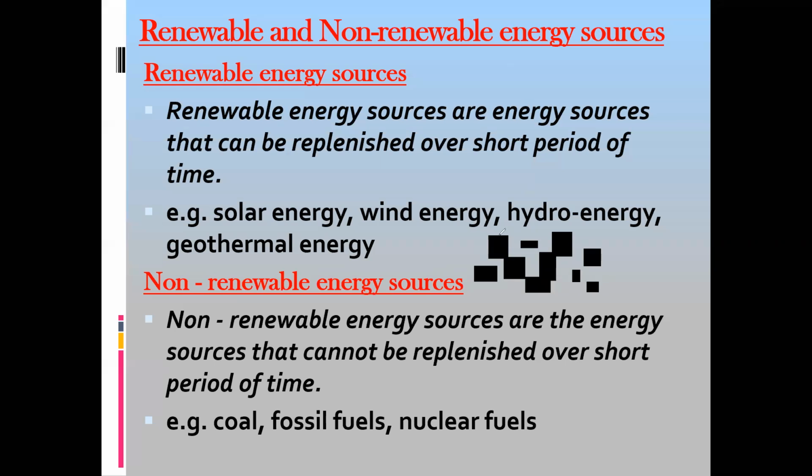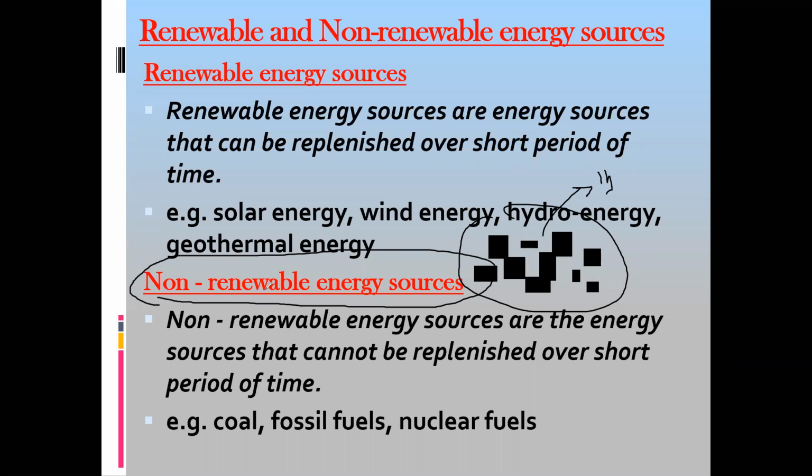Example, we have 1 kilogram of coal. We burn it to produce heat energy. After burning it completely, can we use it to produce energy again? It cannot be used again. So if it cannot be used again, the energy cannot be replenished or reproduced over a short time. That's why we call that a non-renewable energy resource.